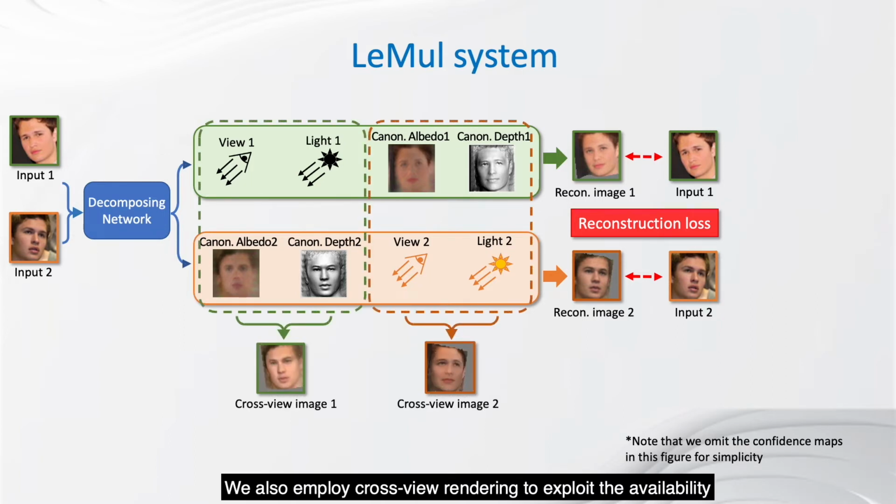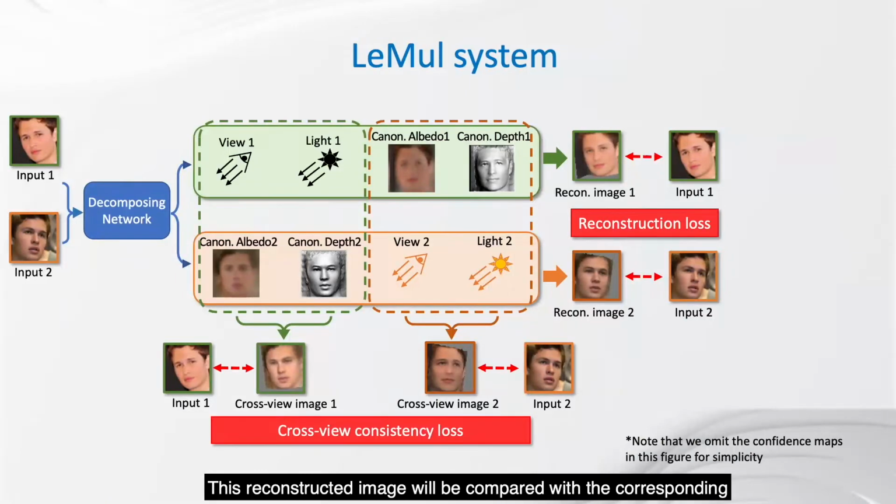We also employ cross-view rendering to exploit the availability of multiple images per object instance. Each input image is reconstructed using its own extracted view and light, but the albedo and depth map of another one. This reconstructed image will be compared with the corresponding input image to form a cross-view consistency loss.